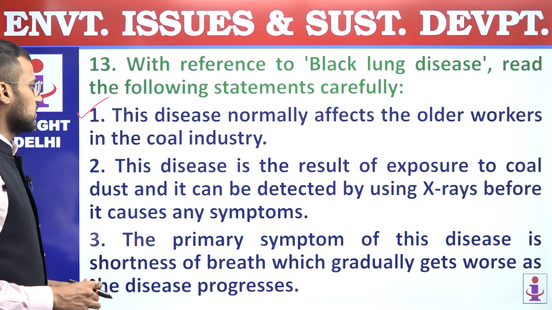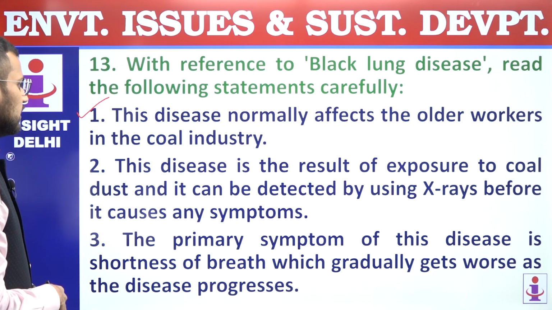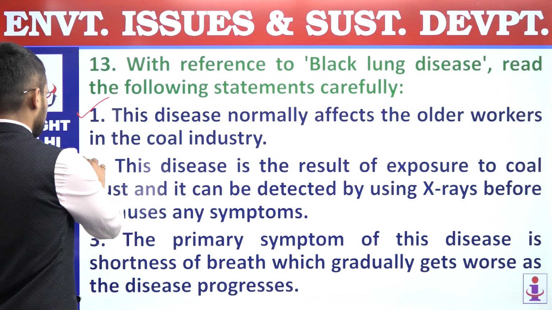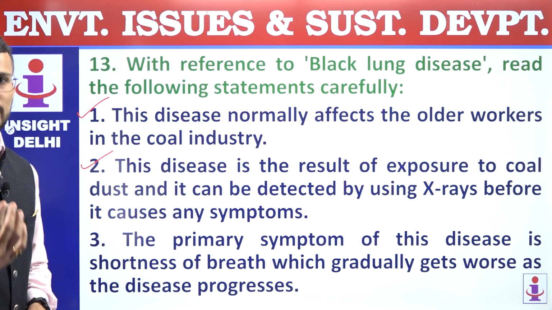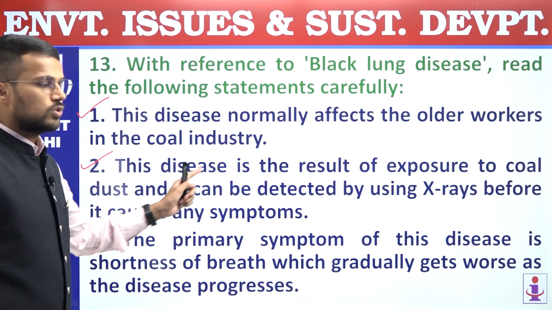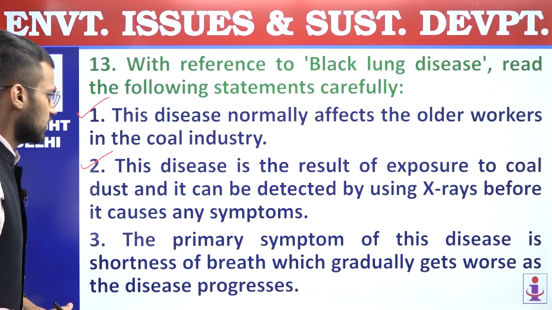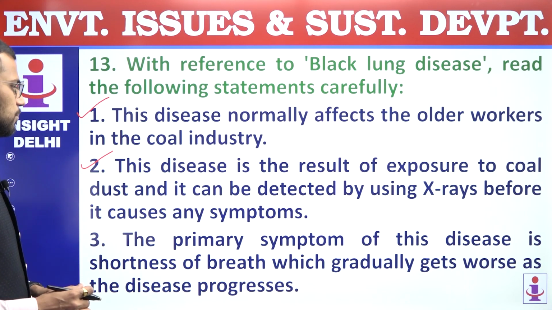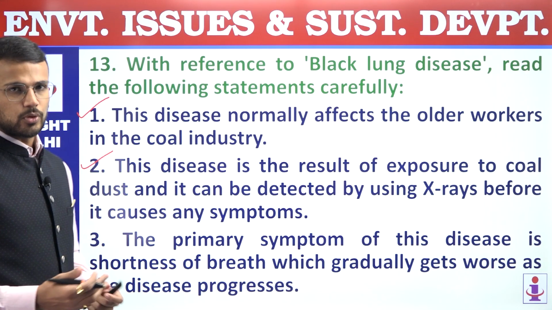Second, this disease is the result of exposure to coal dust, and it can be detected by using X-rays before it causes any symptoms. So this statement is also a correct statement. In order to detect this before the presence of symptoms, we can use X-rays. Third, the primary symptom of this disease is shortness of breath, which gradually gets worse as the disease progresses.